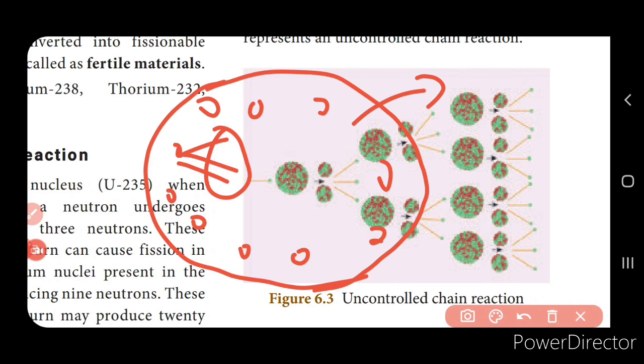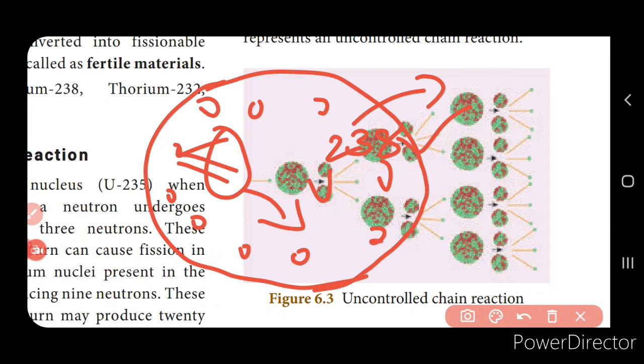The other reason is that the neutron can be absorbed by non-fissionable material. For example, we said that uranium-238 is the non-fissionable material, isn't it? So the neutron can be absorbed by this non-fissionable material, and this also leads to the loss of neutrons. So there are two reasons which lead to the loss of neutrons. Now if the neutrons are lost, then the chain reaction inside the system cannot be maintained, right?